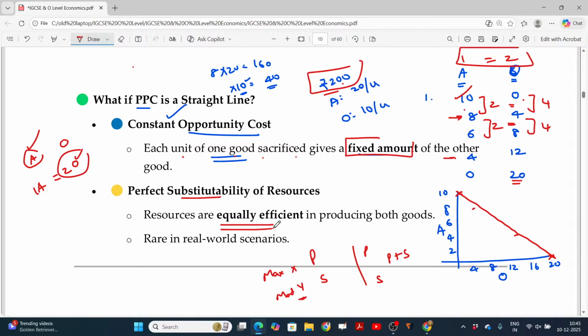Resources are equally efficient in producing both the goods, which is rare in real world scenarios. Either you can use plastic or steel or proportionately. In that case, when we have a straight line for the PPC, it means these resources are equally efficient. Definitely in a real world scenario, it is the rarest scenario. So that straight line is rare. Only the earlier case, the bowed out concave version, will be the most suitable one. Clear?